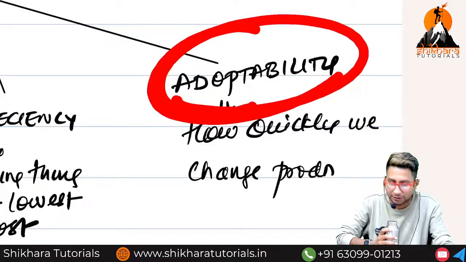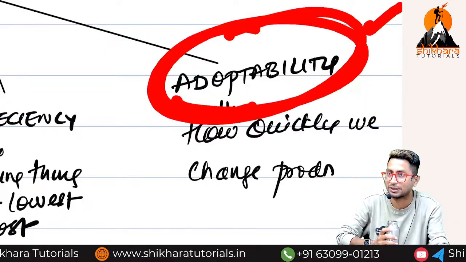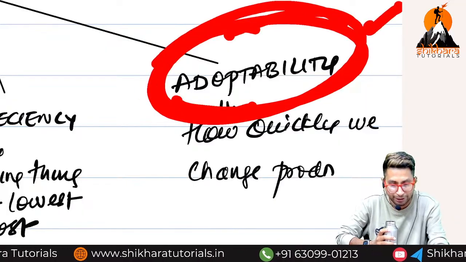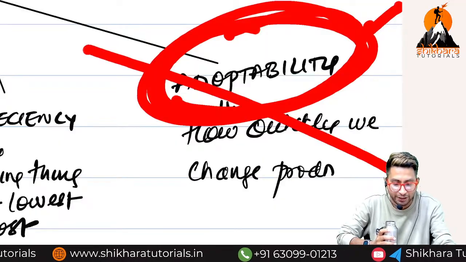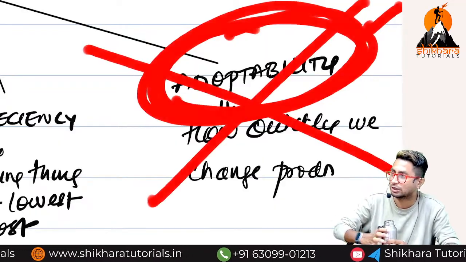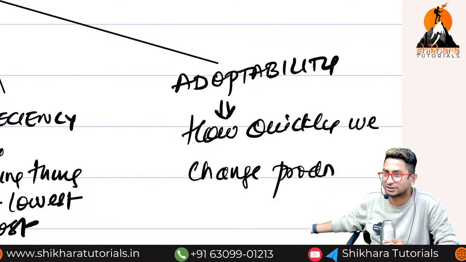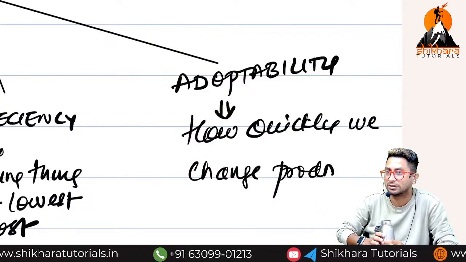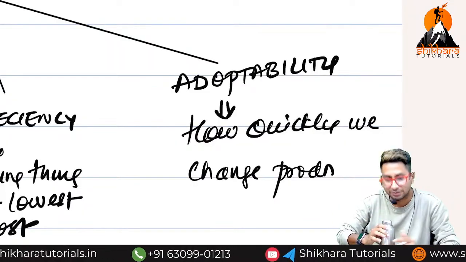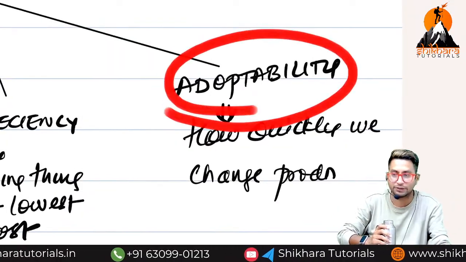Now everyone after lockdown started using tabs and online classes, right? So did they adopt or not? Imagine if some faculty does not adopt technology, that person still wants to teach on the board only. Where is the board here? Will that person get classes, or will they not be able to take them? That person will lose income, right? That is why adaptability is very important for a business.